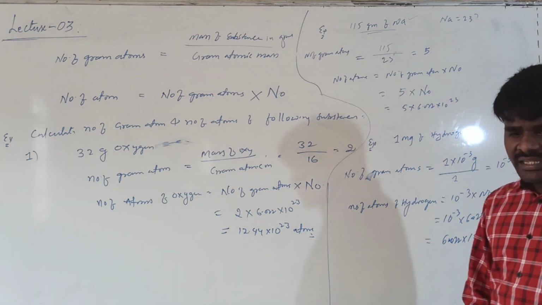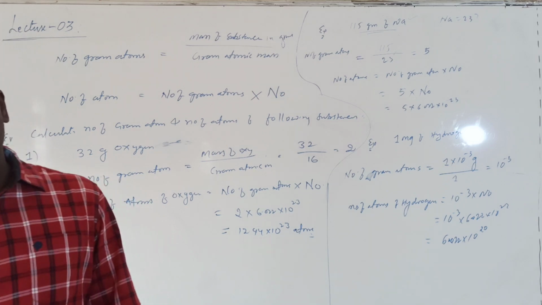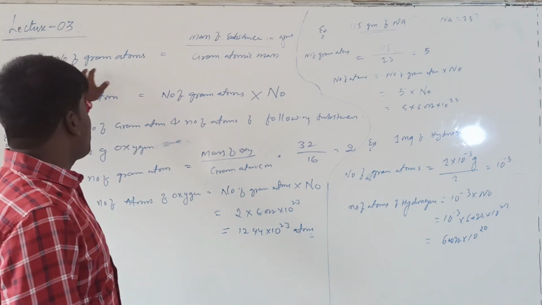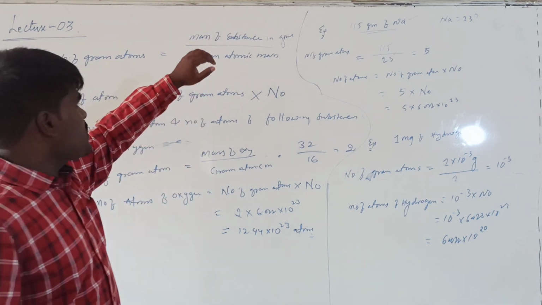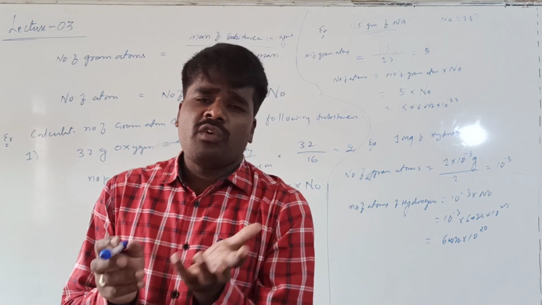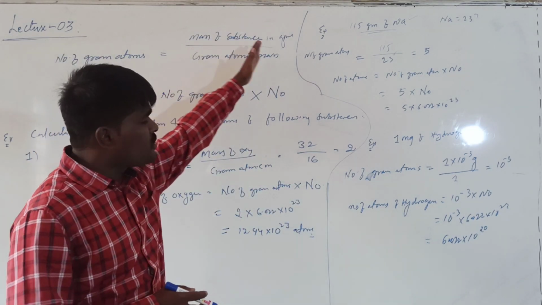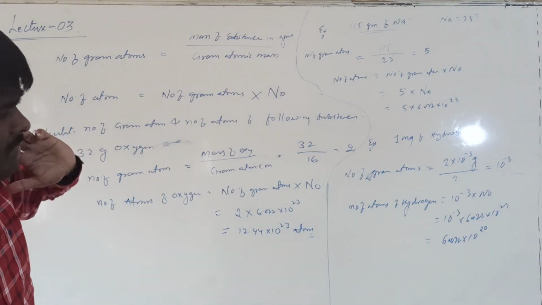Mass can be given either in kgs or in micrograms or in milligrams. In any units they can be given, but here, while using this number of gram atoms formula, we should use the mass in grams, because what is meant by gram atom? It is the mass of 1 mole of substance in grams. So because of that reason, the mass should also be in grams. So this is one thing you have to keep in mind.